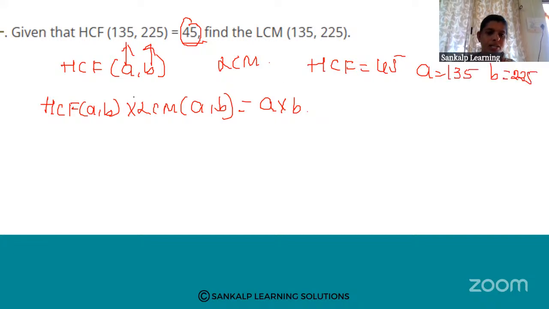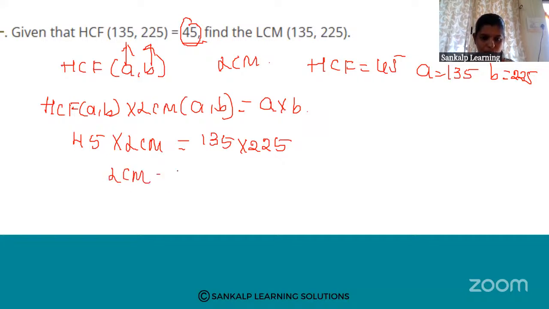So substitute all these values in the formula. HCF is 45. LCM we don't know. So LCM we need to find out. A value is 135 into B value is 225. If you transfer 45 to this side, LCM is equal to 135 into 225 divided by 45.